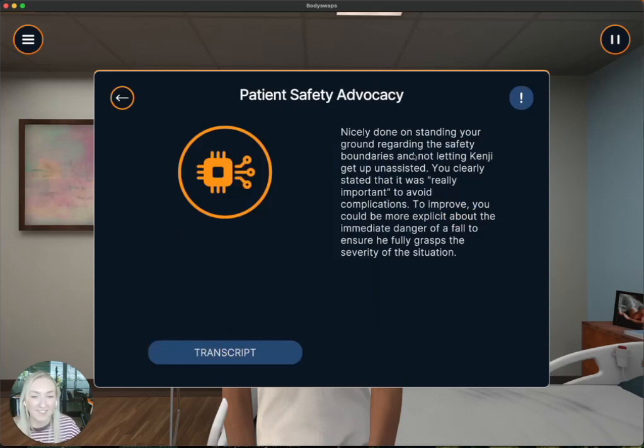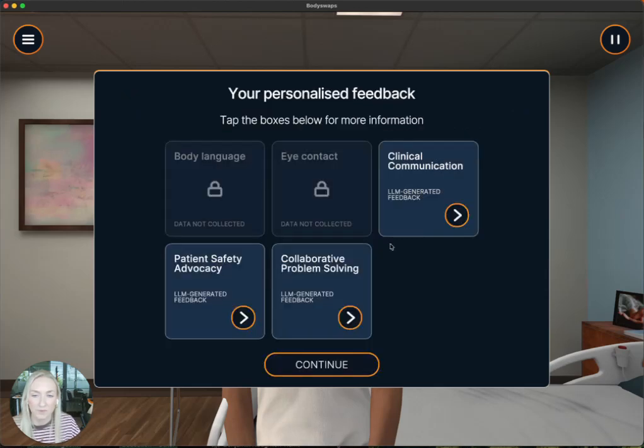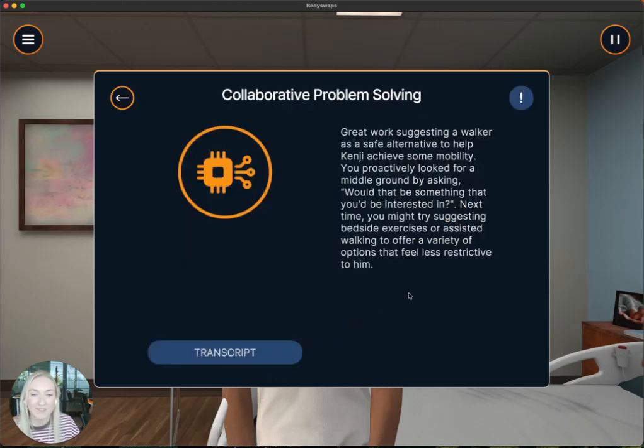So, nicely done standing my ground regarding the safety boundaries and not letting Kenji get up unassisted. I really said that it was really important, but to improve, I could be more explicit about the immediate danger of a fall to ensure he fully grasps the severity of the situation. Collaborative problem solving: great job suggesting a walker. So I'm giving him some alternatives. Next time I might try suggesting bedside exercises or offer some variety of different options.